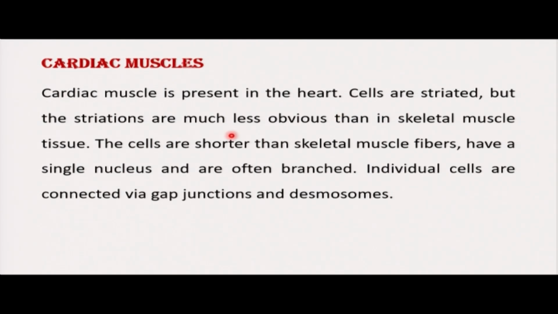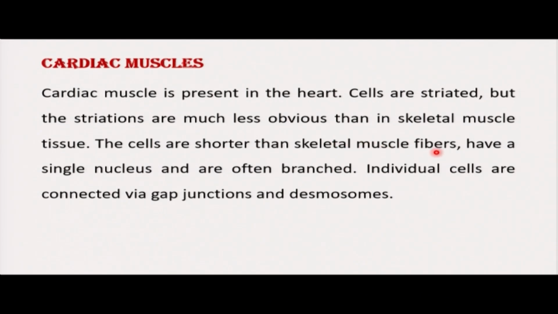Then we have cardiac muscles, which contract and relax without fatigue. The cells are striated, but the striations are much less obvious than in skeletal muscle. Like we have seen, striations in skeletal muscle are much stronger than striations in cardiac muscles. Cells are shorter than skeletal muscle fibers.